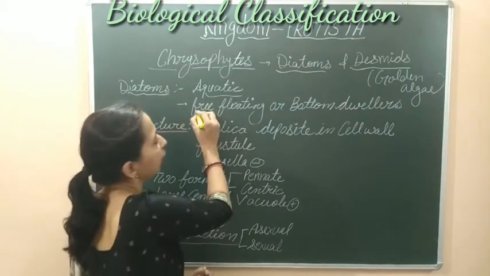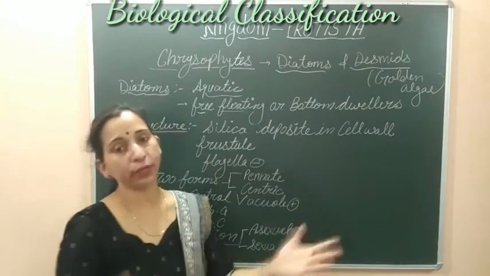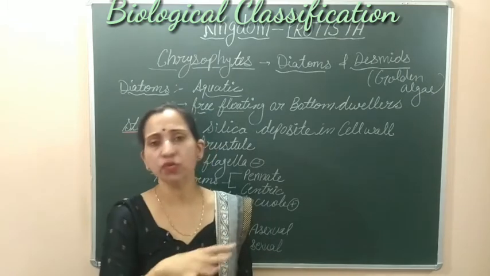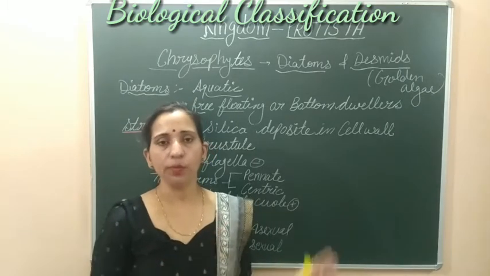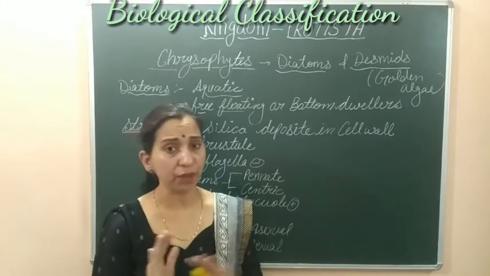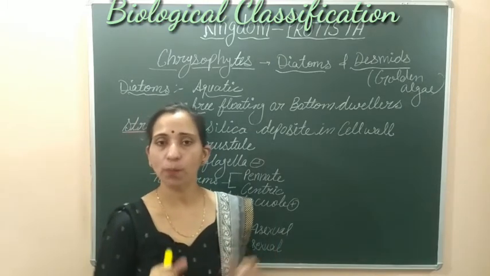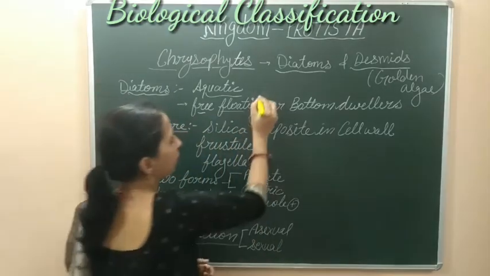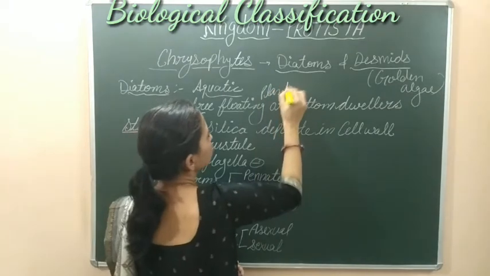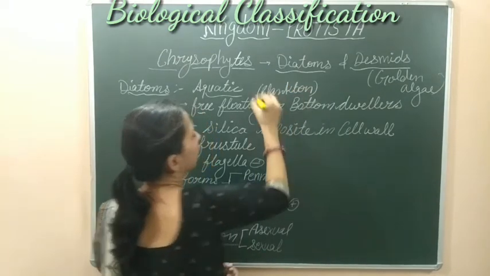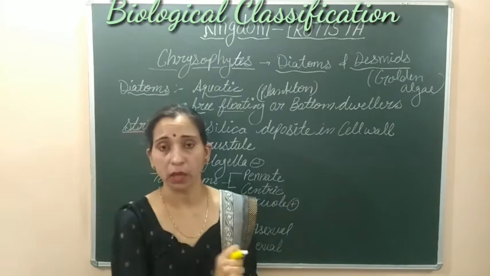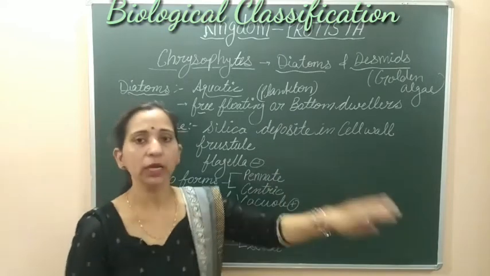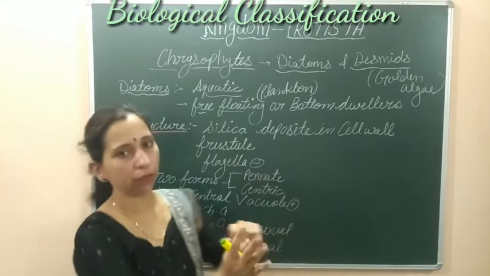The second thing is that they are free floating organisms. Free floating organisms are those which float on the surface of water passively, without expending any energy, without making any effort. These types of organisms are known as planktons. So we can call them free floating organisms or planktons. The word plankton is used for organisms which are passively free floating, not making any effort, just floating with the water current, flowing along with the waves of water.